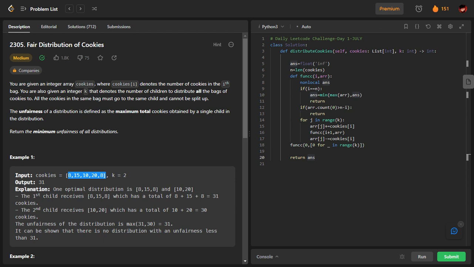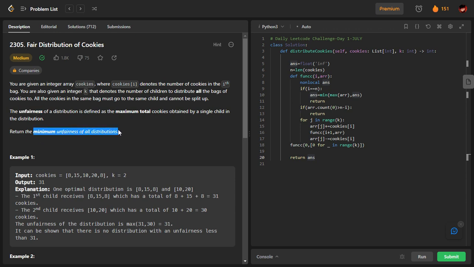So now I have to calculate the total, that is the maximum cookies that any child has got. That will be what is called the unfairness. So I think by now you would have understood that we have to reduce this parameter as much as possible. Unfairness should be reduced as much as possible. That's what the question is. Return the minimum unfairness of all distributions.